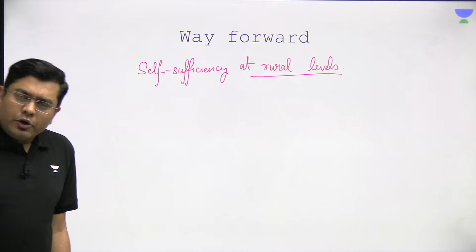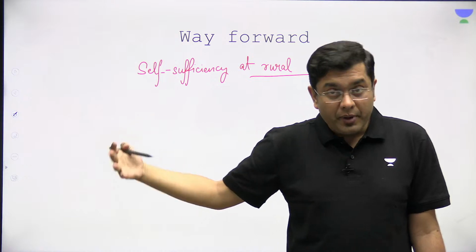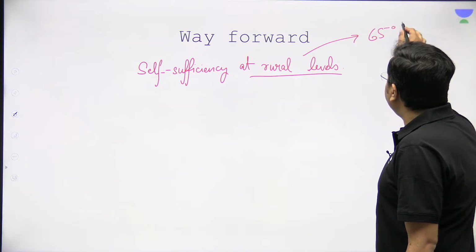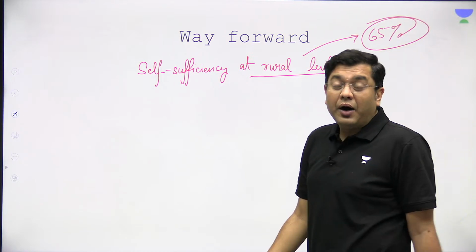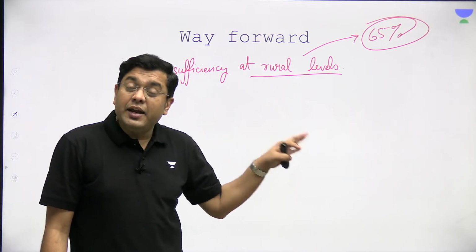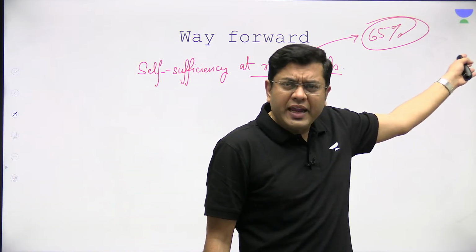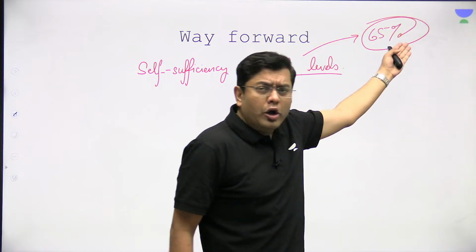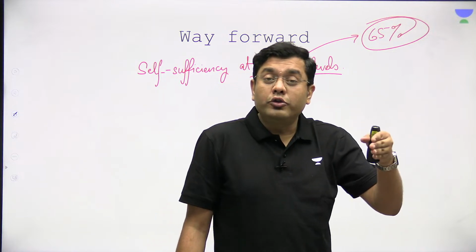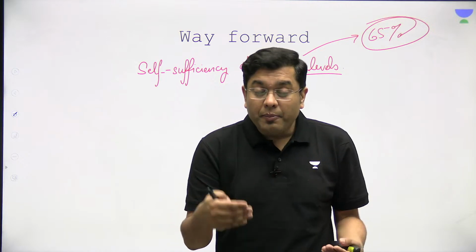Okay? Rural areas should not be looked down upon as a problem. Rural areas constitute close to around 65% of our population as per our last census. 65% of the national population still lives in rural areas. So with that much population, you cannot think about a long-term growth pattern in which all of it will migrate to the urban areas. Sadly, that is what our design of growth has been. That is why the urban areas have been cluttered. That is why the urban problems are on the rise.